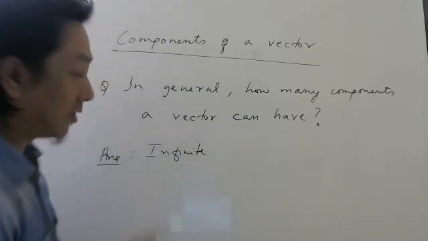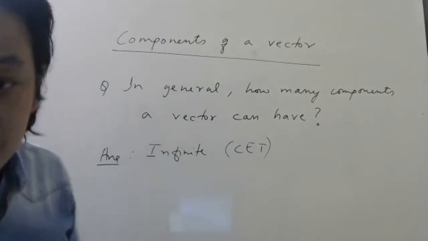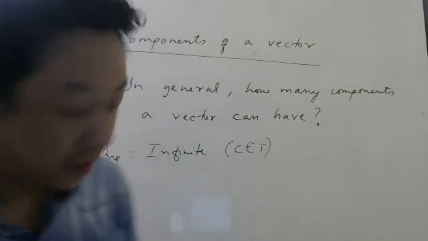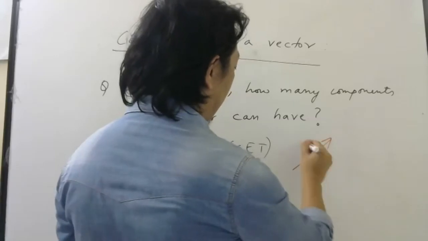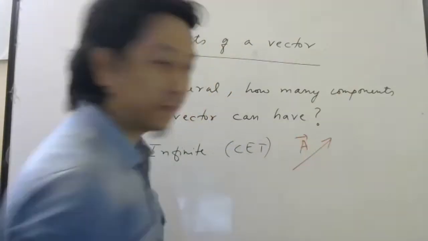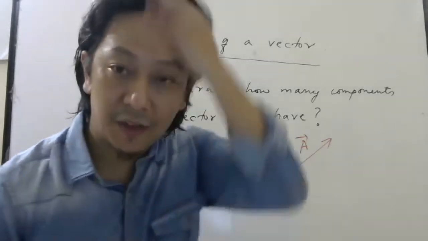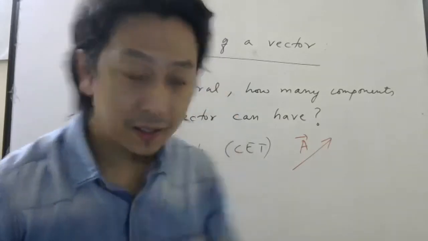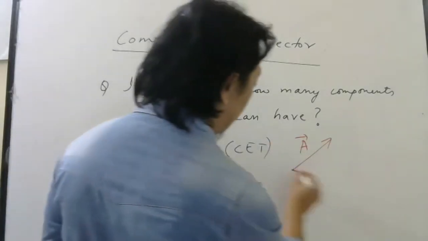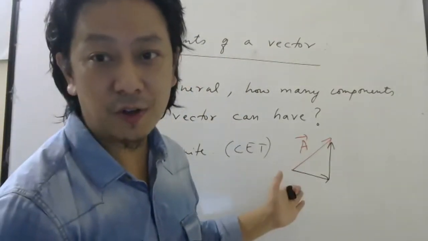And this has come in your CET exams also. And the reason why it is infinite is simple. Suppose this is the vector, let us call it A bar. Now I want to know what are the components of this vector. Then I can think this vector is made of this vector and this vector. In this case, it has how many components?